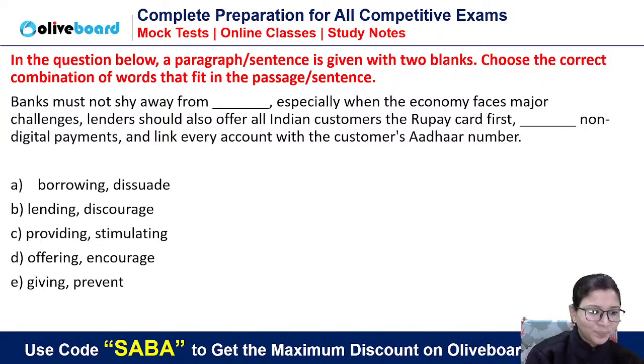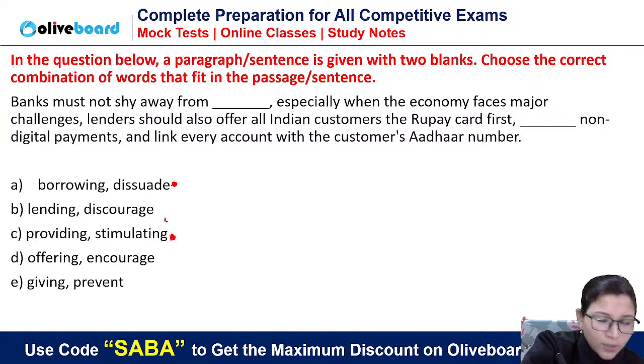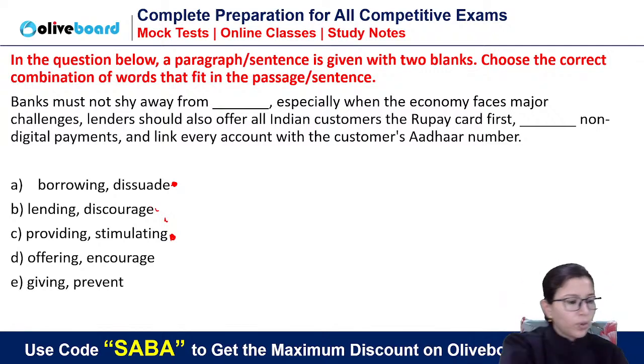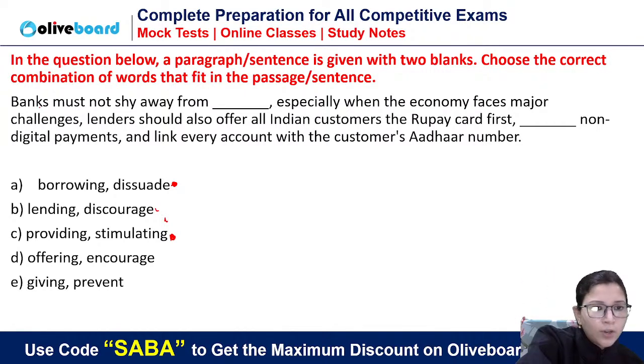See now. We discussed this paper only recently, we discussed it in office as well. Now listen to me. I know somebody will say A also, somebody will say C also, and we are getting those options. Okay. So A, B, C, all the options we are getting. Okay. This is a good question. Okay. Yes, RCB didn't do. Banks must not shy away from. Shy away from means they must not abstain from. Okay, they should not avoid it.